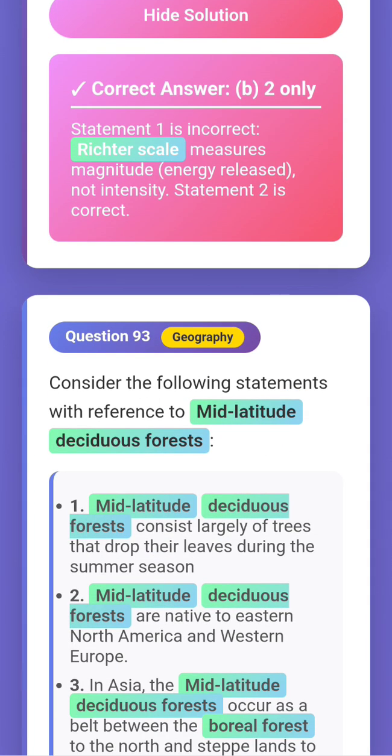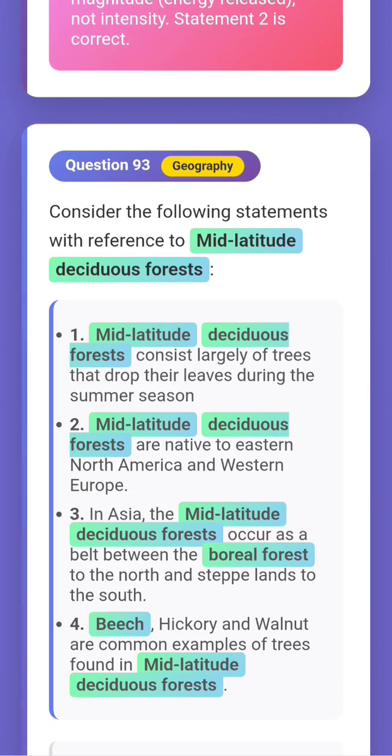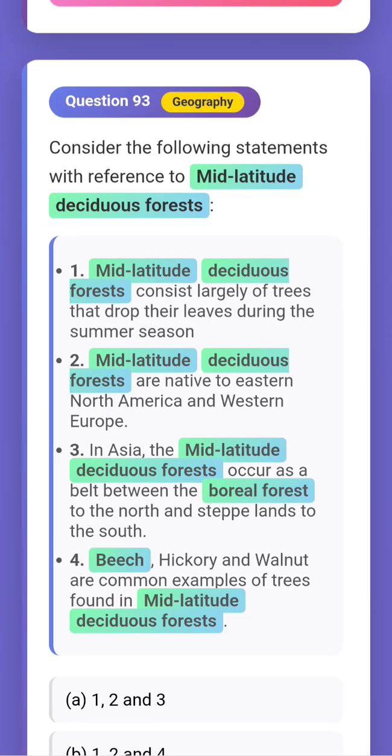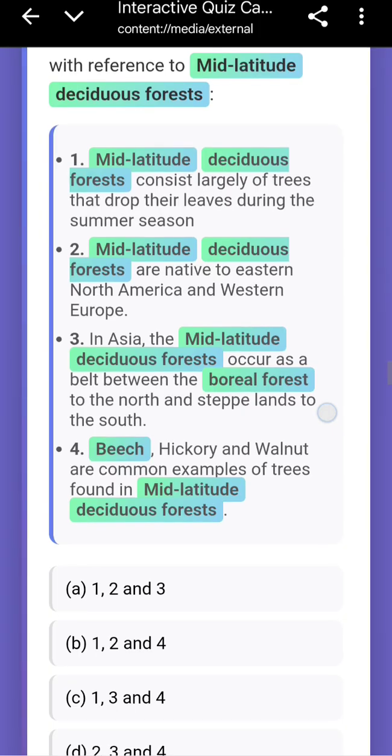Question number 93. Consider the following statements with reference to mid-latitude deciduous forest. After we check the options, we'll check the definition because the answer lies in the definition only. So the options are: mid-latitude deciduous forest consists largely of trees that drop their leaves during the summer season. And mid-latitude deciduous forests are native to eastern North America and western Europe. Question 93. I think one is wrong.